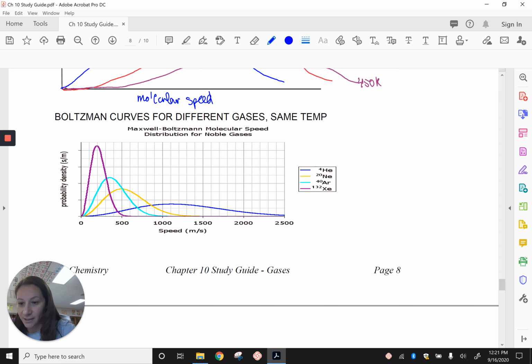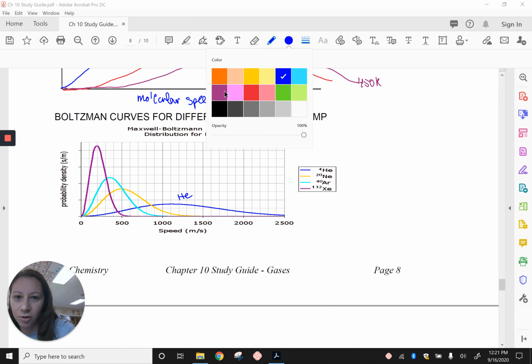These are all noble gases, and they're all at the same temperature. What do you notice? Well, helium looks to be the fastest, right? Because remember, this is the speed. Its average is probably somewhere around here. It's pretty fast. Xenon, on the other hand, is super slow. Its average is probably somewhere here, which is very, very slow. So that tells us that the heavier the gas, the slower it's going to be. And the lighter the gas, in terms of molar mass, the faster it's going to be. So this here is helium versus xenon.